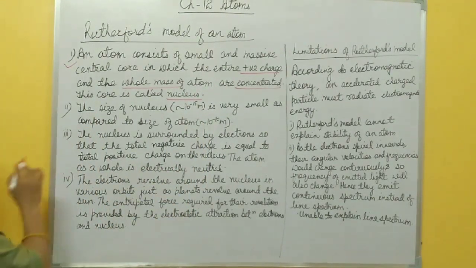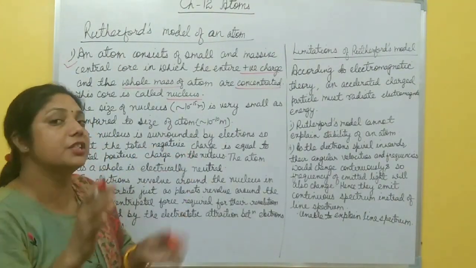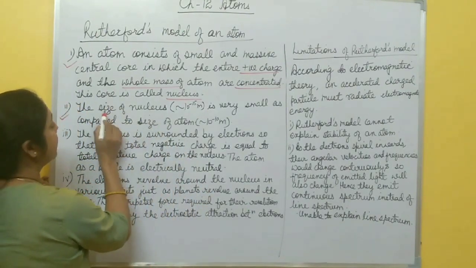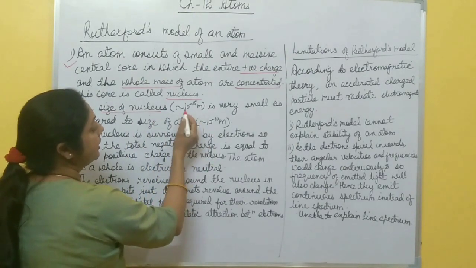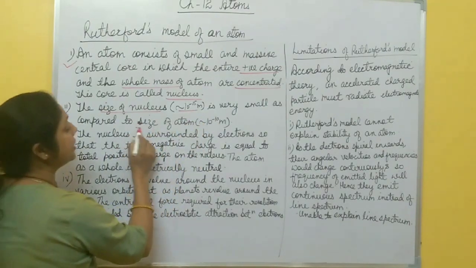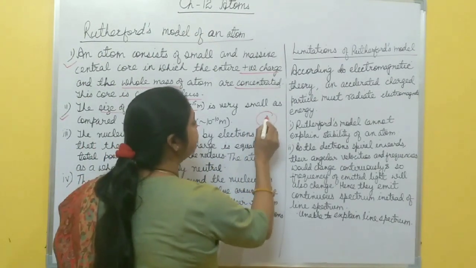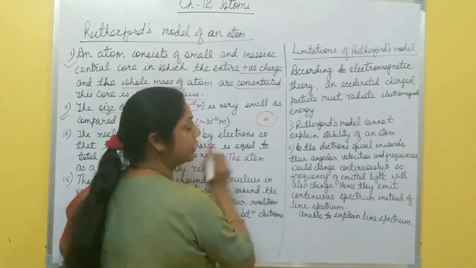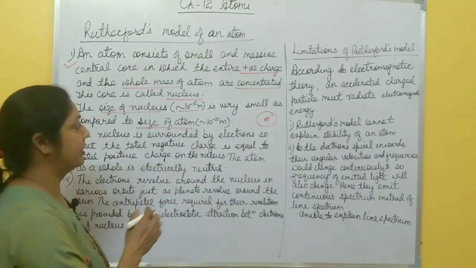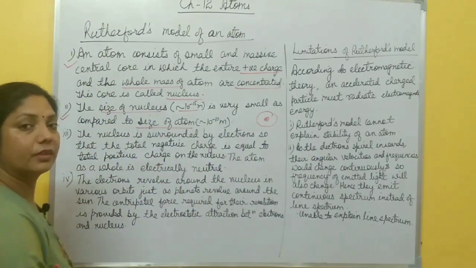This is the first point. Now second, the size of the nucleus, or you can say the core, where the entire positive charge and mass are concentrated, is very small as compared to the size of the atom. The size of the nucleus is in the range of Fermi, 10 to the power minus 15 meter, and it is very small as compared to the size of the atom, which is in the range of angstrom, 10 to the power minus 10 meter. Suppose this is an atom and this one is the core, the nucleus, and the size of this nucleus is very small as compared to the size of the atom, right? The size of the nucleus is in the range of Fermi and the size of the atom is in the range of angstrom.